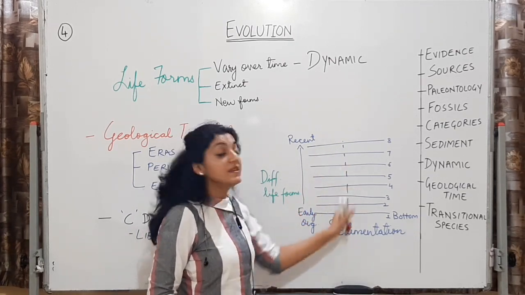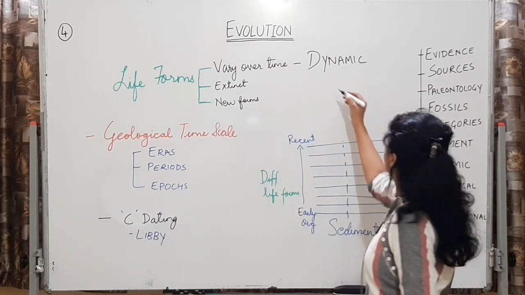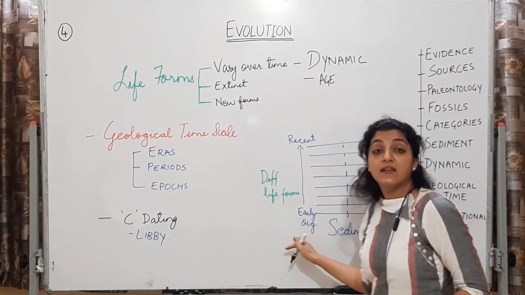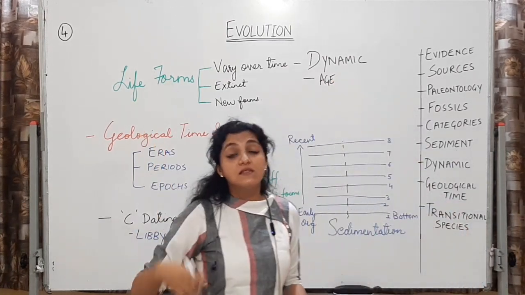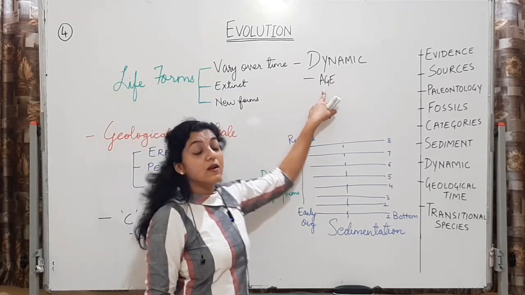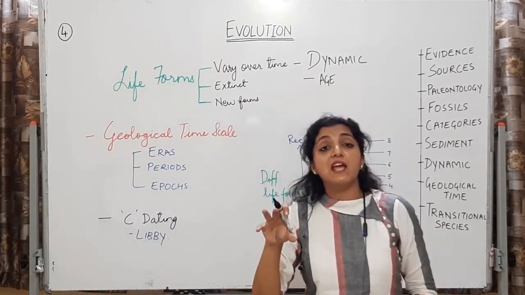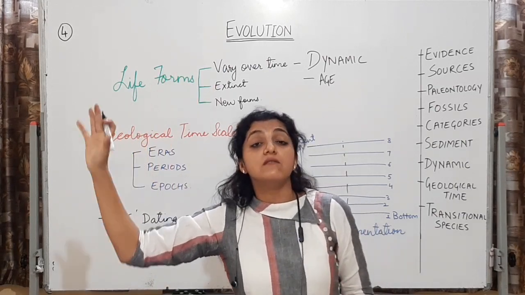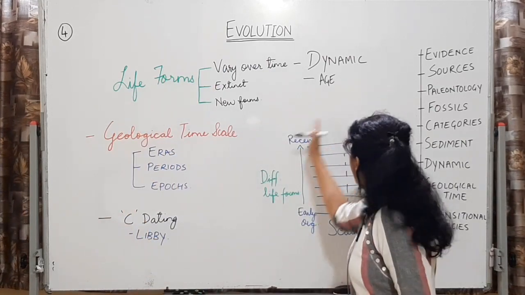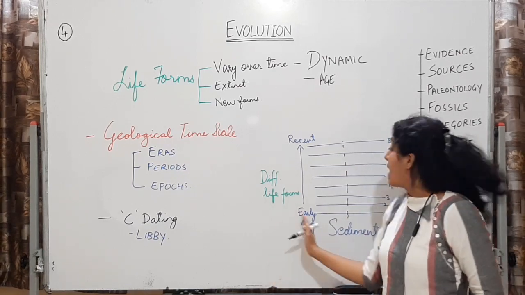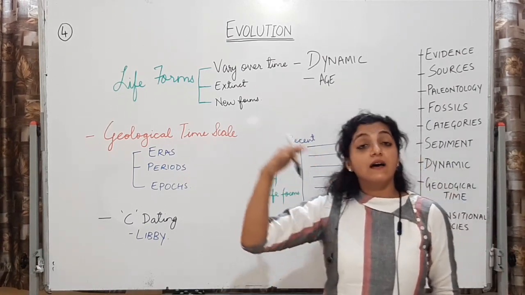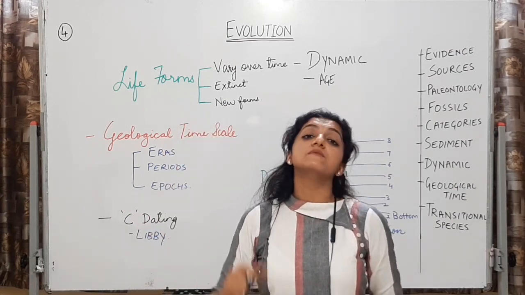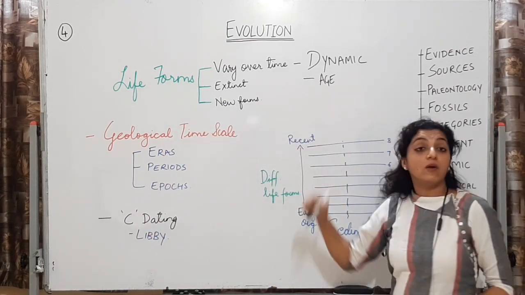So can I say that these fossil records, they also are giving me the idea of age, that ये कितने million years ago exist किए होंगे. Alright, they are also giving us an idea of the age of the life form, that this life form must have existed this many years ago. All this, when I'm doing the cross section of the Earth's crust, I can actually see these layers. They are all different. They are showing me different life forms. They are showing me different organisms. So that is what is making me say all this.